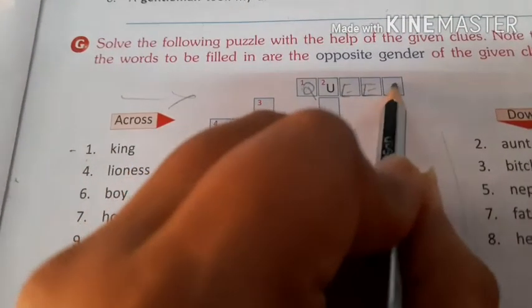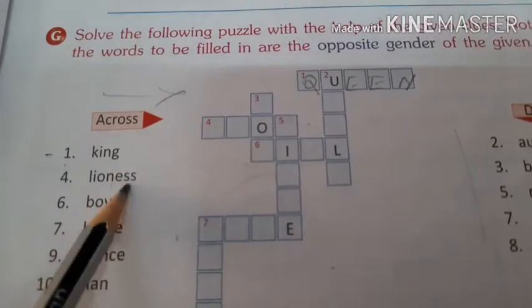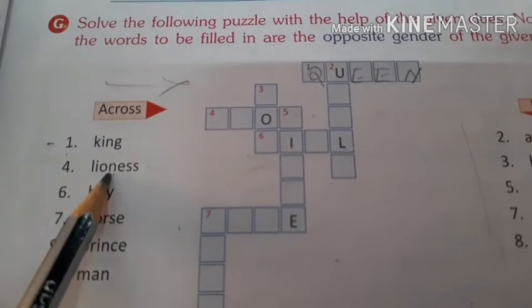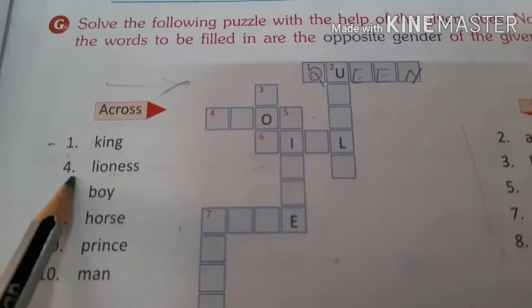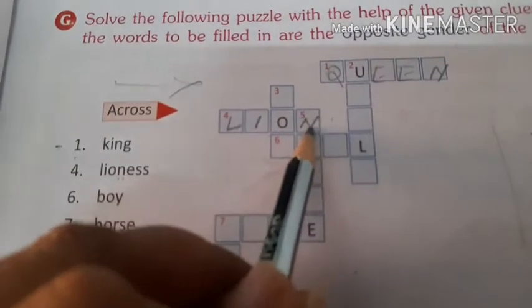Q-U-E-E and queen. Number 2 is lioness. So this is the feminine gender. So we have to fill the masculine. What is the masculine gender of lioness? Lion. This is number 4. So where is number 4? Here. So here we are going to fill L-I-O-N, lion. Okay.